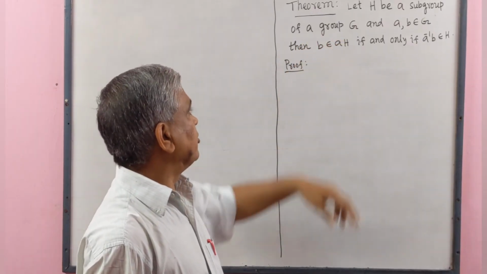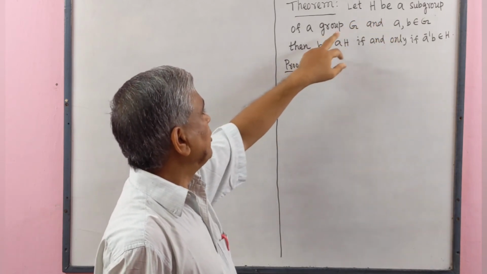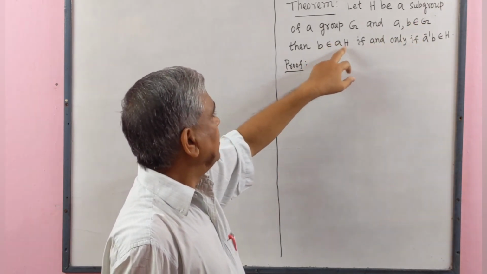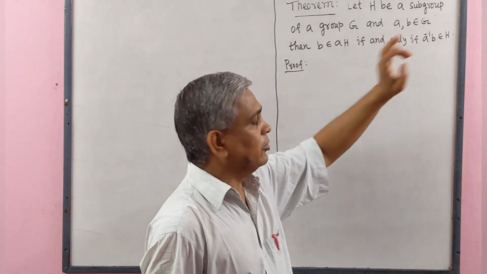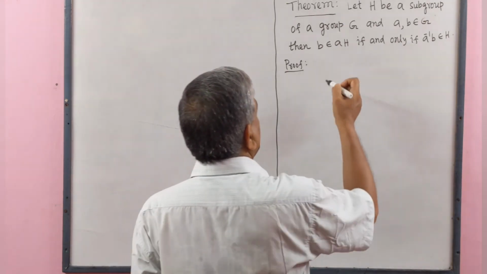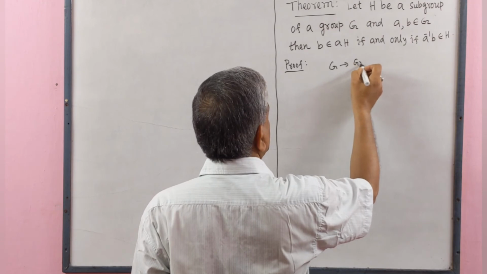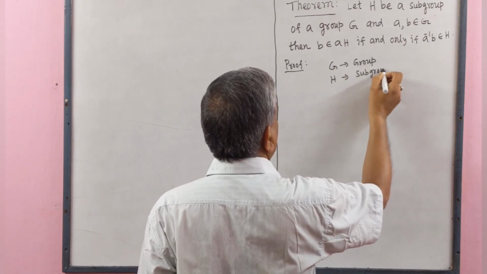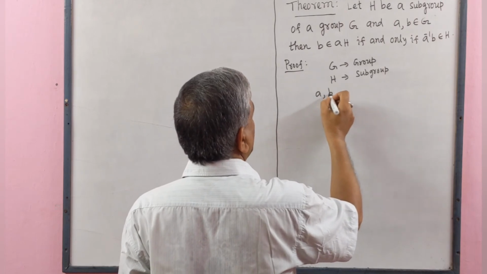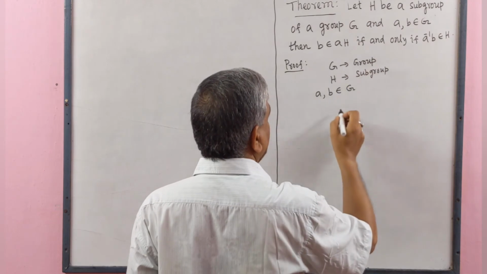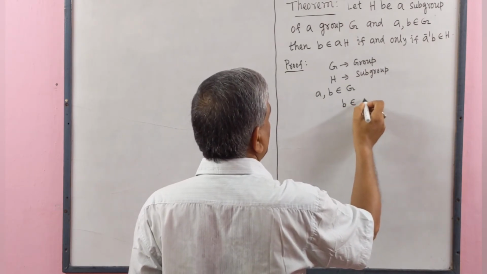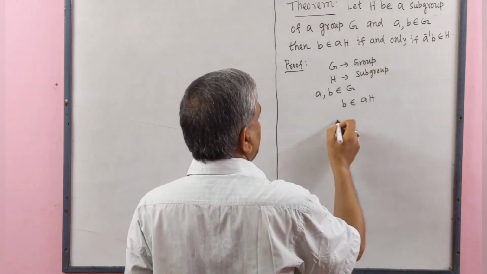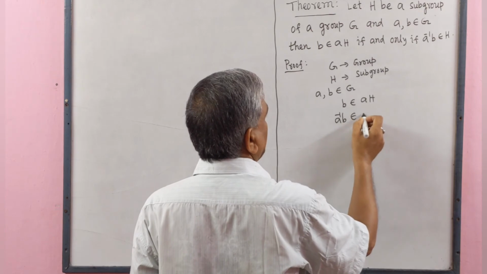Now we prove the next theorem. Let H be a subgroup of a group G and a, b belong to G, then b belongs to aH if and only if a inverse b belongs to H. Given that G be a group and H be a subgroup of G, a, b belong to G, and given that b belongs to left coset aH, we have to prove that a inverse b belongs to H.